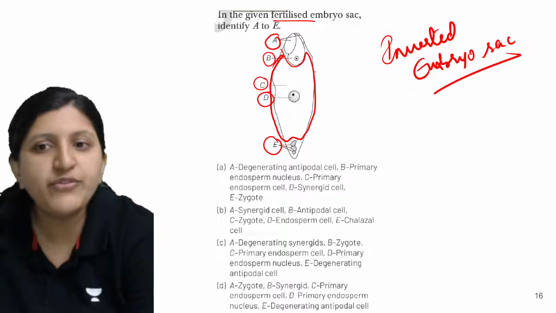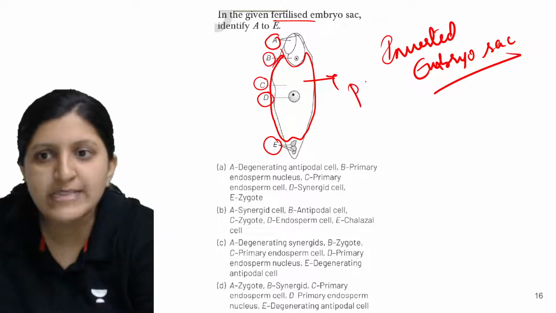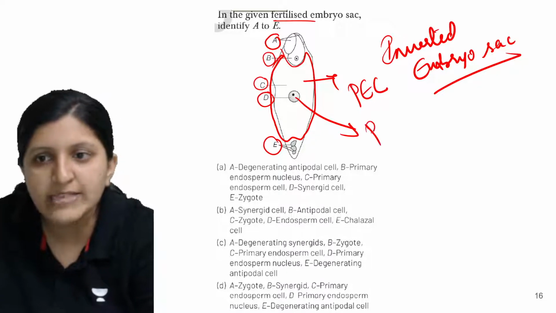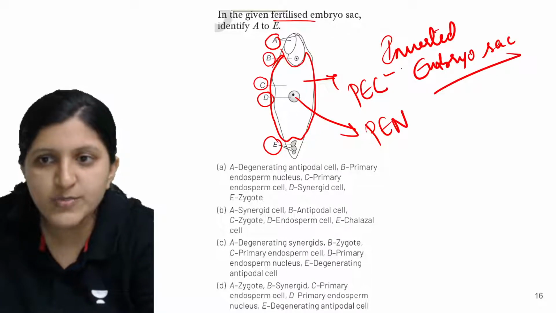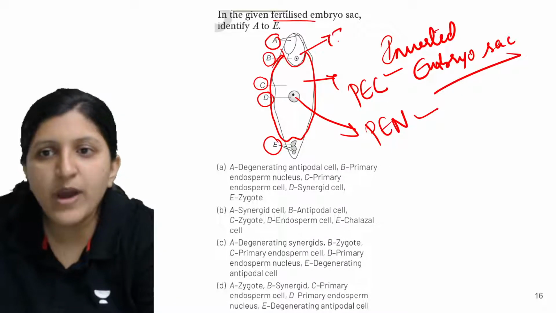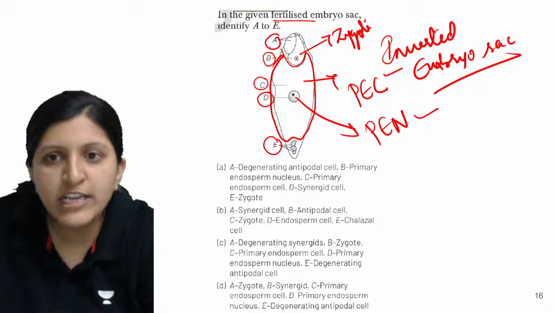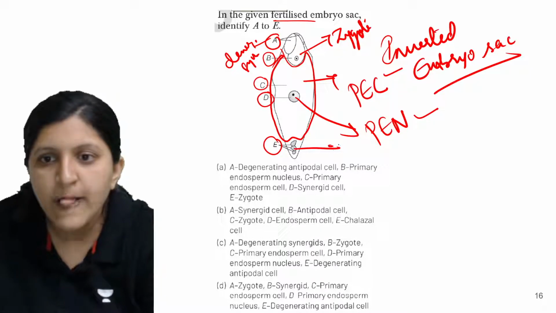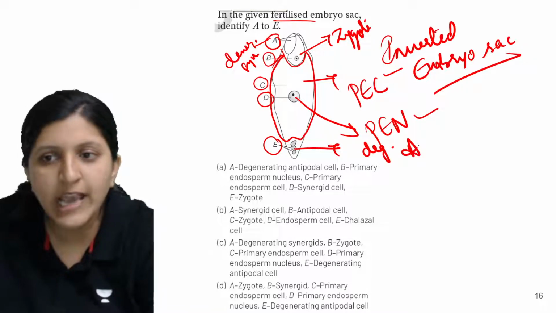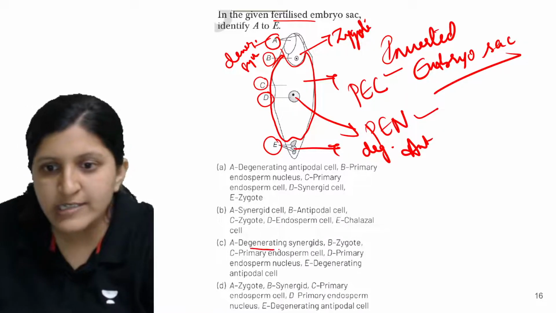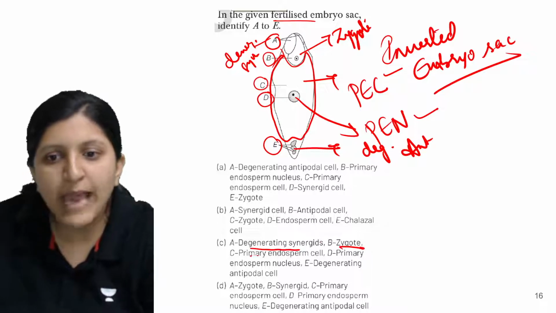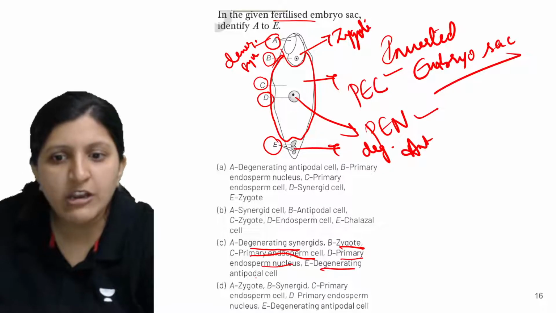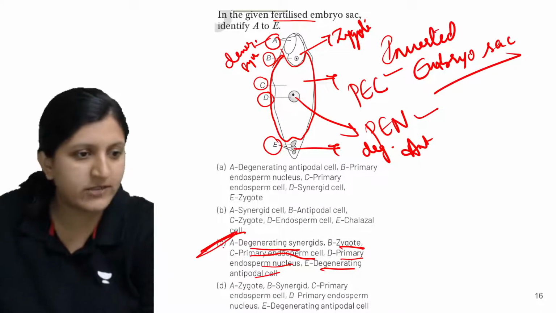After fertilization, the central cell is called a primary endosperm cell, and the triple fusion occurs here, and this one we call the primary endosperm nucleus. So this is PEC, this is PEN, this one is the zygote, and the degenerating synergids you can see. So these are the degenerating synergids, and this one is a degenerating antipodal cell. So degenerating synergid, zygote, primary endosperm cell, primary endosperm nucleus, and a degenerating antipodal cell. So this is the right answer.